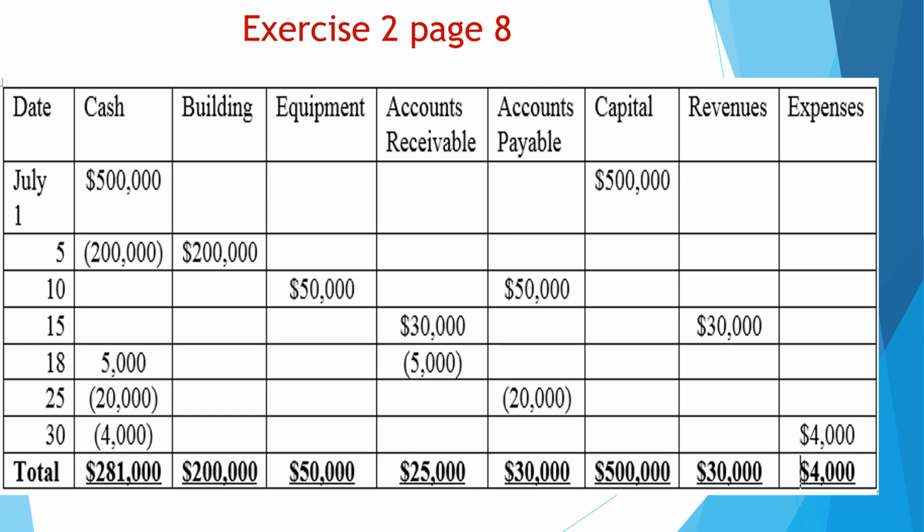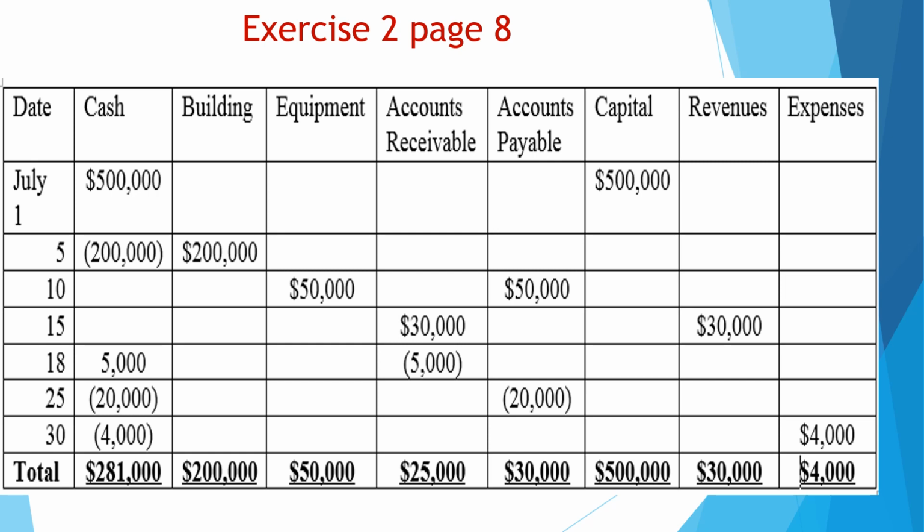So when we start our business, we have the capital, which is 500,000, and we put this money in our bank. So we have cash as well, 500, because we know when we have money in our safe box or in a bank account, this is considered as cash. July 5, purchased building worth 200,000 cash. We purchase a building, so the building would increase by the amount of the building, which is 200,000. We pay cash the amount or the cost of the building. Since we pay cash, the cash would decrease by 200,000.